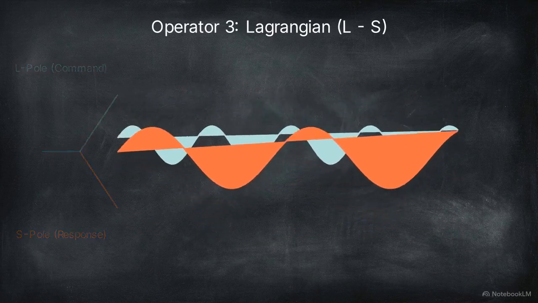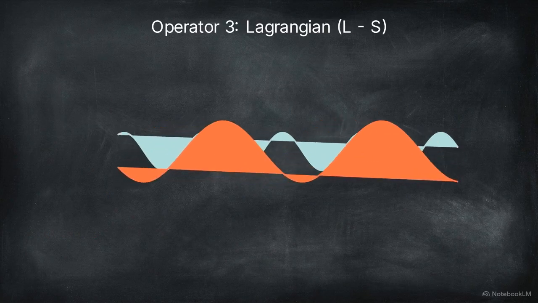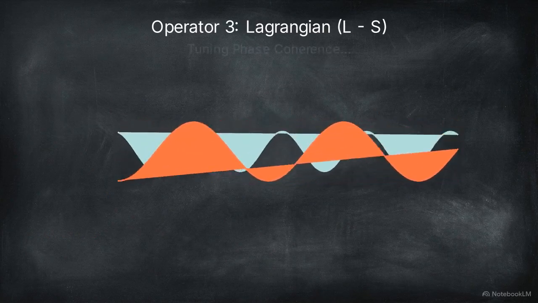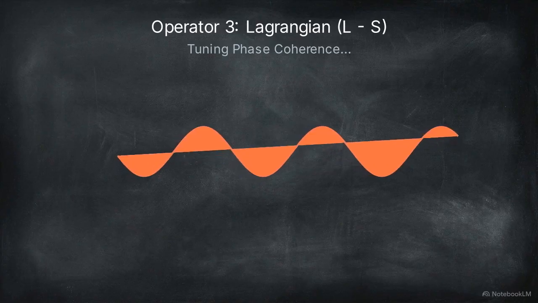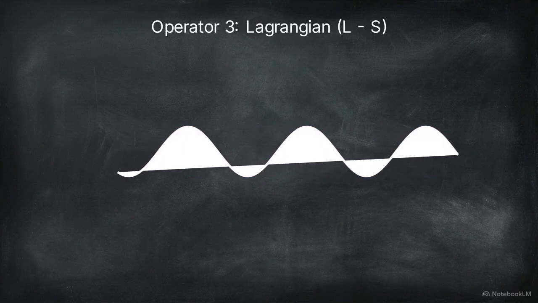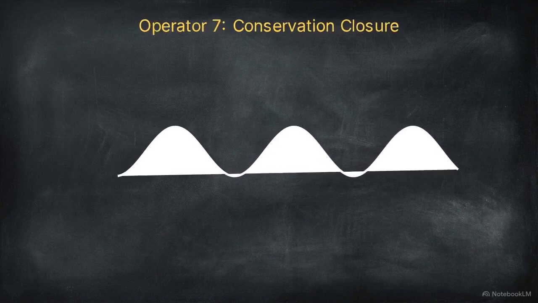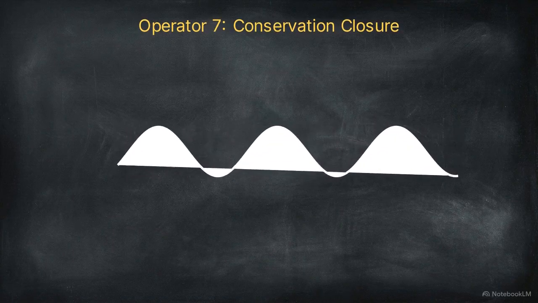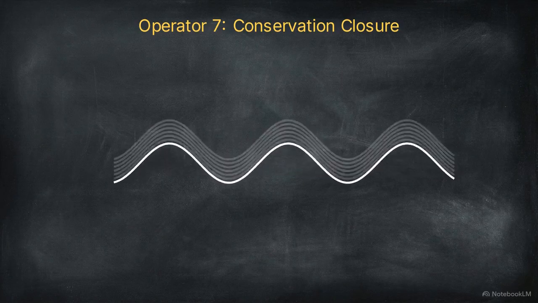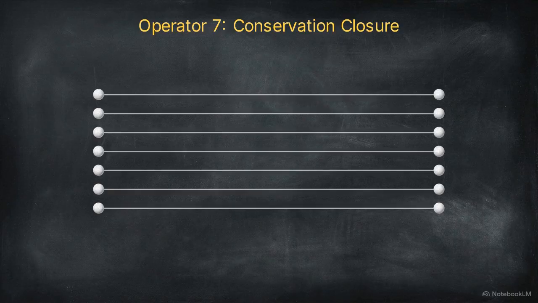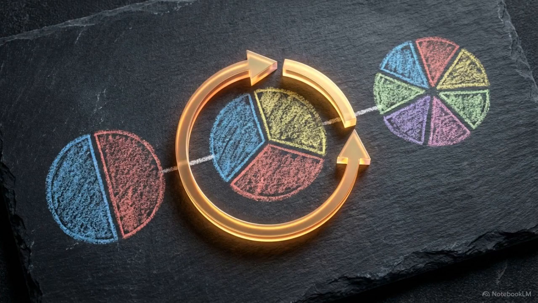With the wave split, Operator 3 engages as the Lagrangian control layer. The Lagrangian, defined as L-S, processes the wave's trajectory. It balances expansion against constraint, matching the impedance until the receiver is perfectly tuned to the frequency of the transmission. Once tuned, Operator 7 initiates the conservation closure, dictating how the action integral collapses back into a localized state. The wave locks into 7 distinct, stable frequency channels. These represent the finalized eigenstates of the system. The 2-3-7 sequence represents the thermodynamic work required to complete a phase rotation while adhering to conservation laws.